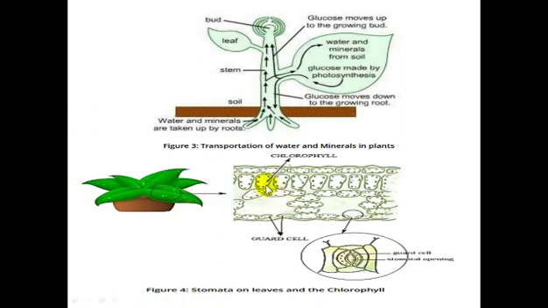So the outermost layer of cells is called guard cells. The outermost layer will have cells that are called guard cells. Between two guard cells there is a pore. Pore means that there is a distance between the two guard cells, and that gap between the guard cells is called the pore. Those pores are called stomata.